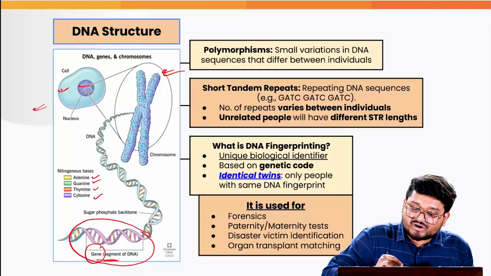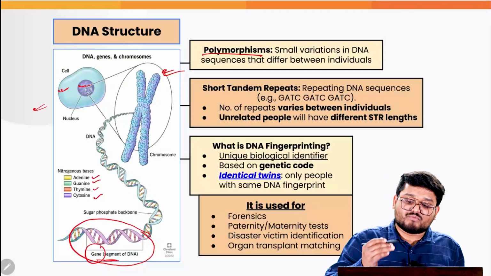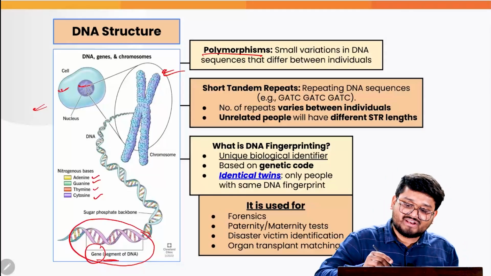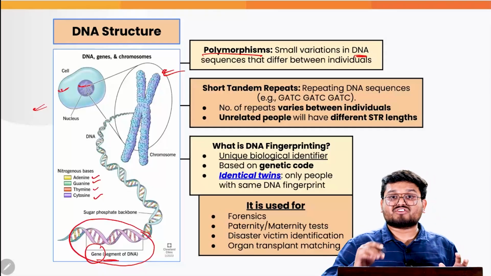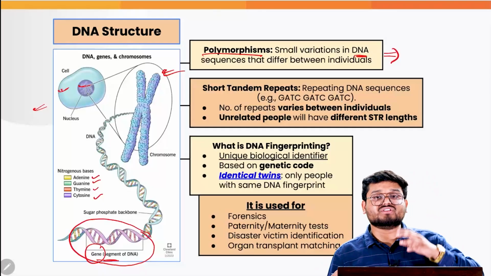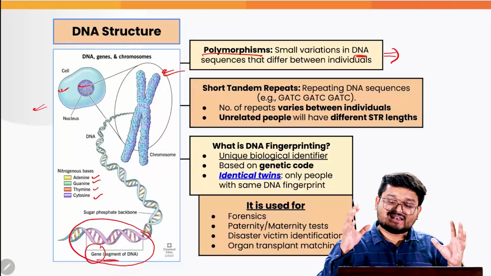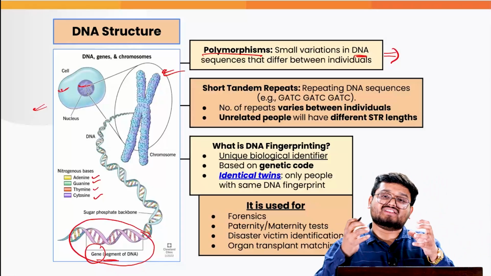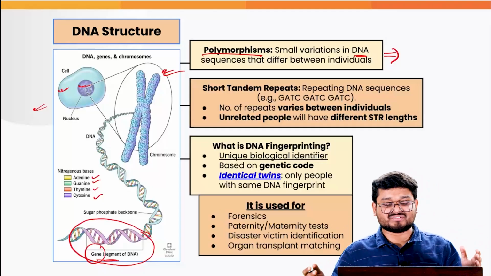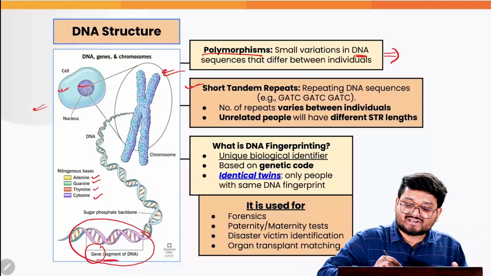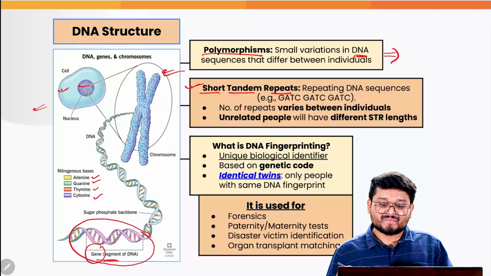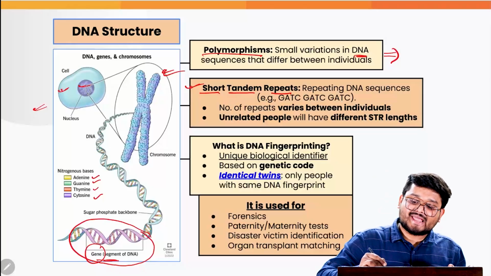Firstly, here, the article is talking about polymorphisms, which are the small variations in DNA sequences that actually lead to identification of the variations between the various individuals. So, these actually make us distinct from various human beings. So here the concept of short tandem repeats becomes extremely important, which are nothing but repeating DNA sequences.